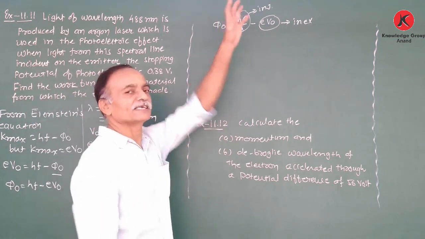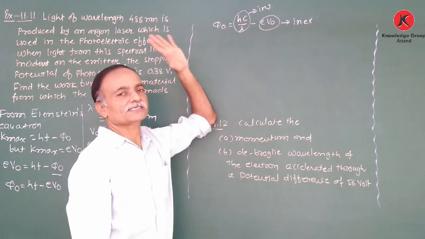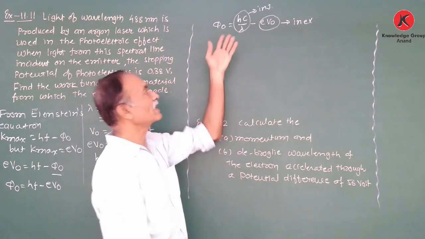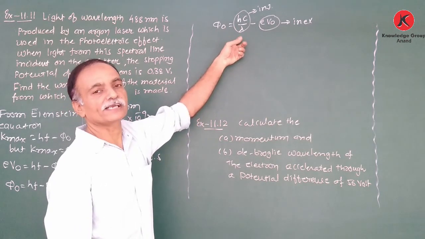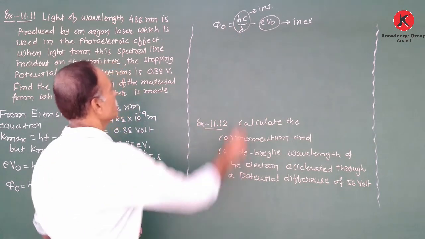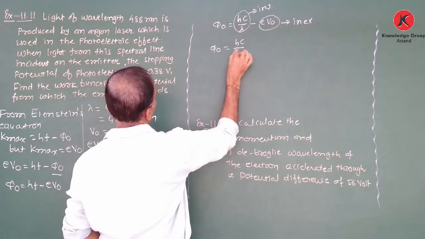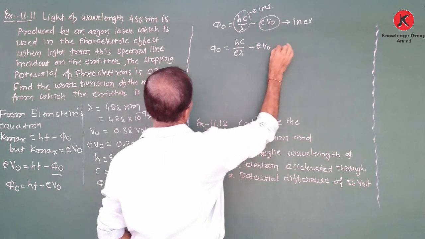Therefore, phi 0 generally we measure in electron volt. And due to that, the first term should have the unit of electron volt. So how do we convert joule into electron volt? We have to divide this quantity by the charge of an electron. Therefore, phi 0 is equal to hc upon e lambda minus eV0, that is in electron volt total.